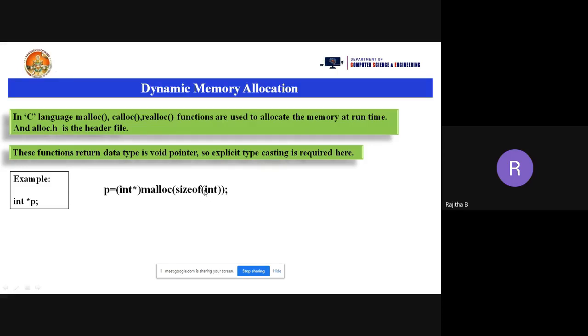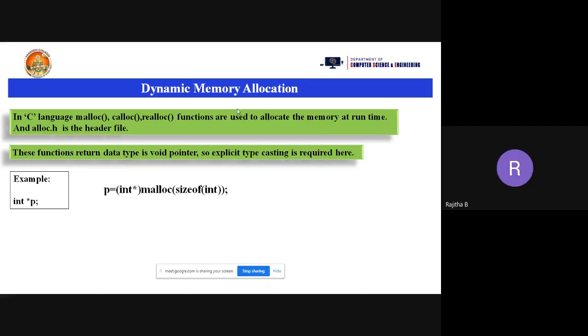Now here, int *, what is the meaning of int * actually? When you are taking p here, if I'm not writing int *, p = simply malloc(sizeof(int)), we need to store the address into the p variable. But if you don't take int * here, by default it will take the void pointer. What is the meaning of void? It doesn't return anything, isn't it?